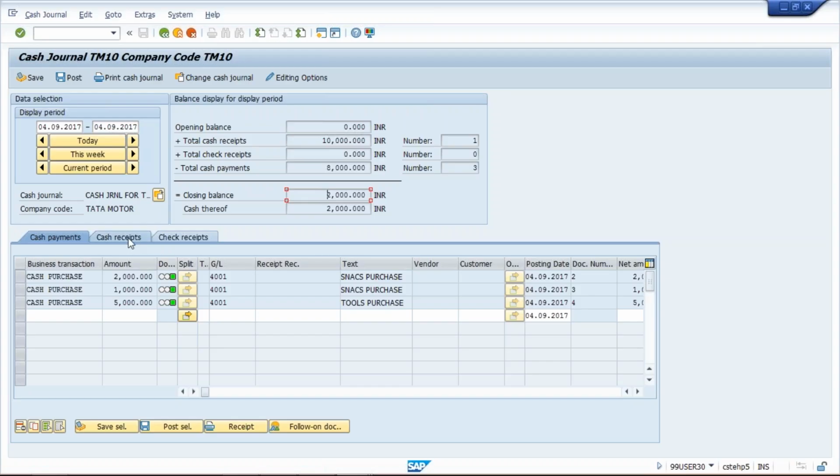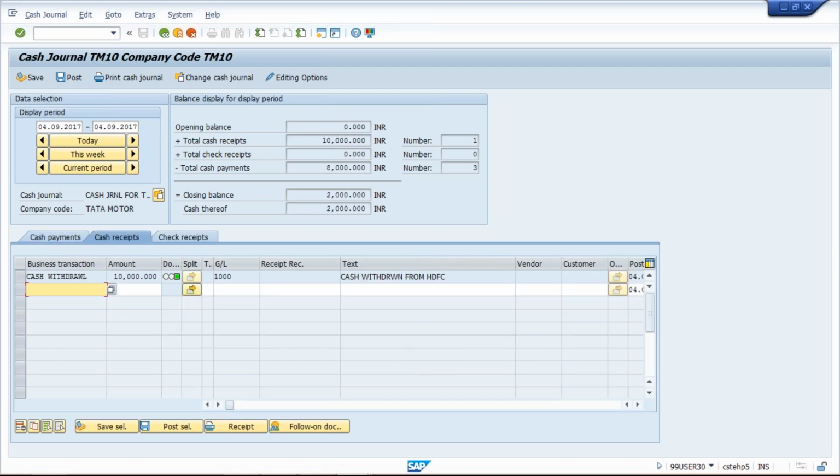So what will happen now? He is going to withdraw the amount, cash withdrawal. Let's suppose 8,000 rupees he is going to withdraw, so that 8,000 plus 2,000, 10,000 balance will be there. But this time the cash withdrawal is happening from ICICI Bank. So the ICICI Bank GL should appear here. Press enter. But the problem is, again the system has fetched the HDFC GL.